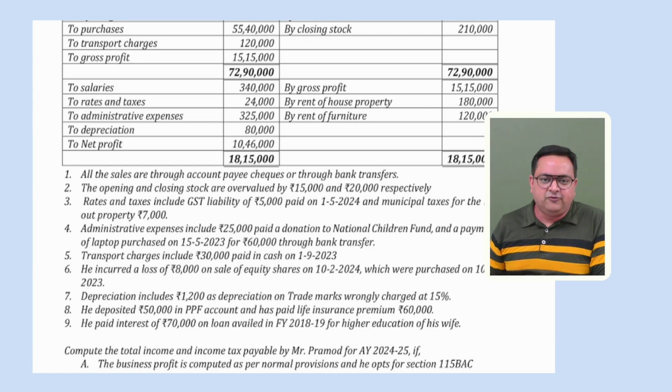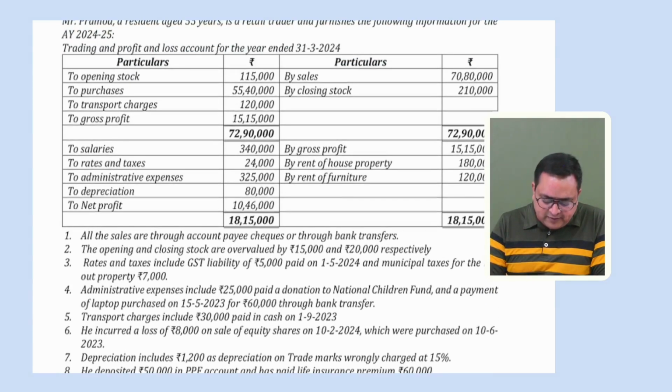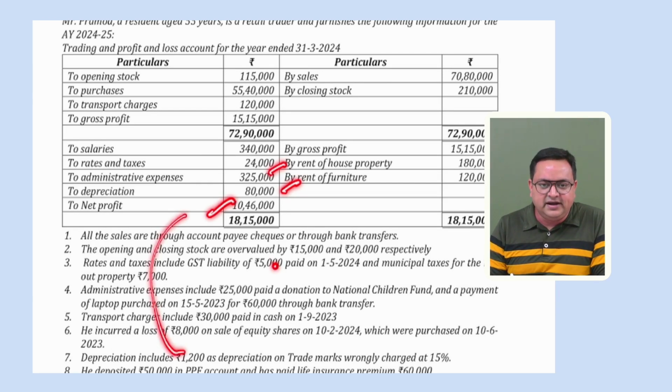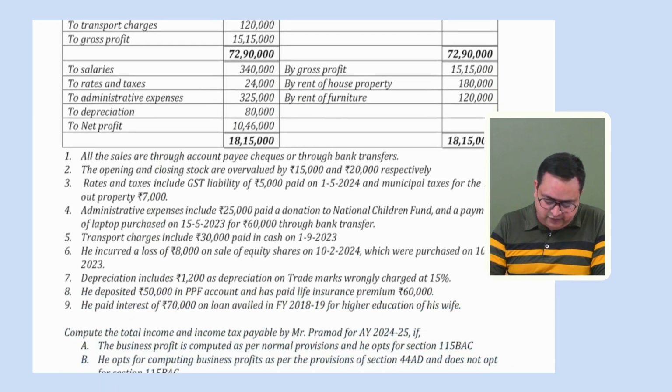Otherwise, we have to carry it forward, because we have seen that house property is there, IFO is there, PGVP of course is there, but this loss cannot be set off from these three heads, right? So if there is any capital gain, then we can set it off. Otherwise, we'll carry it forward.